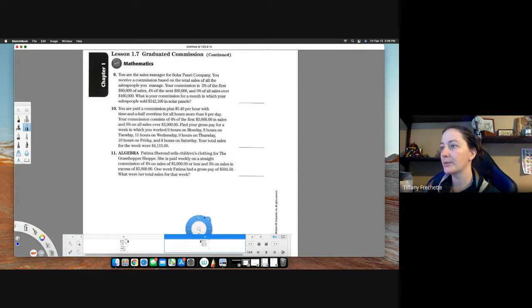So we have 3 problems on the second page. These are pretty close to what we were just doing. This first one is actually identical. You just have 3 graduations for your different levels of sales, and you go through and you multiply and then add the levels together. This one is definitely a little bit more complicated because it's actually combining everything we've learned, or quite a bit of what we've learned from the semester.